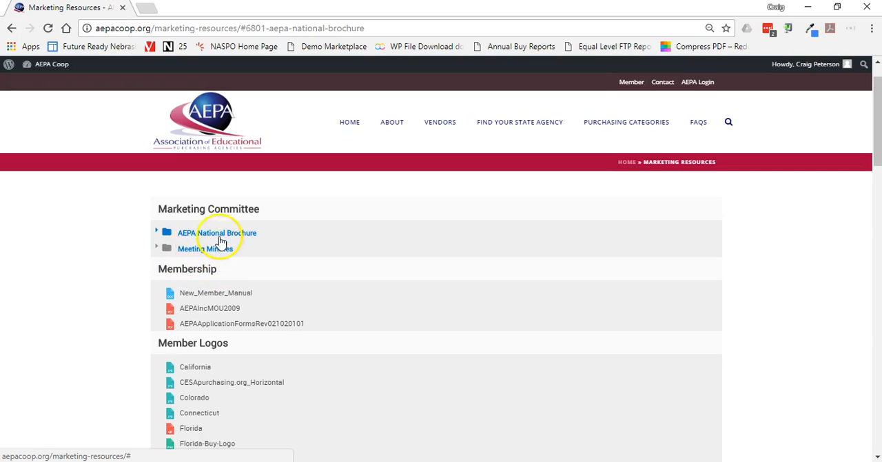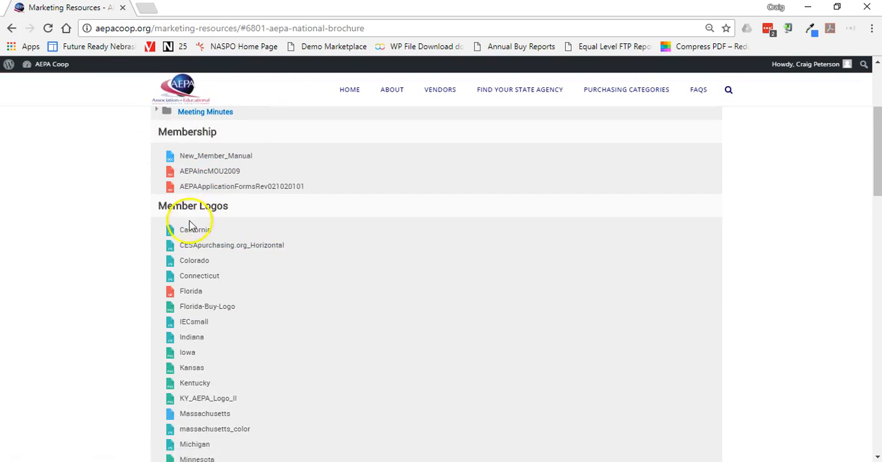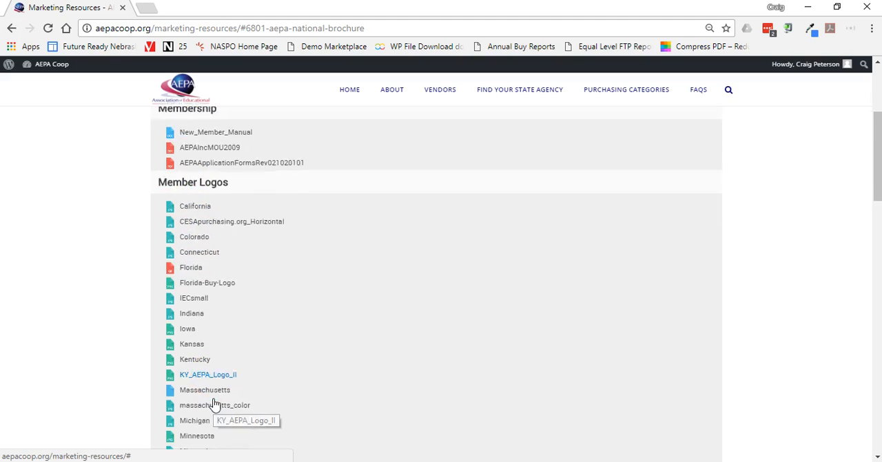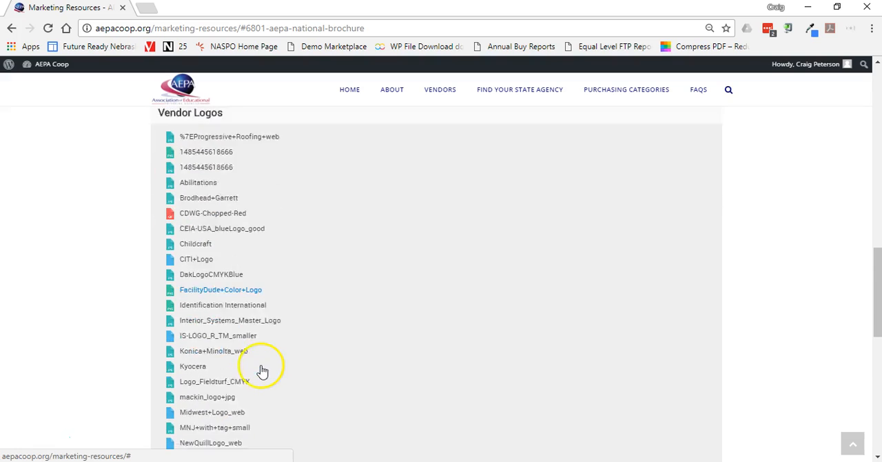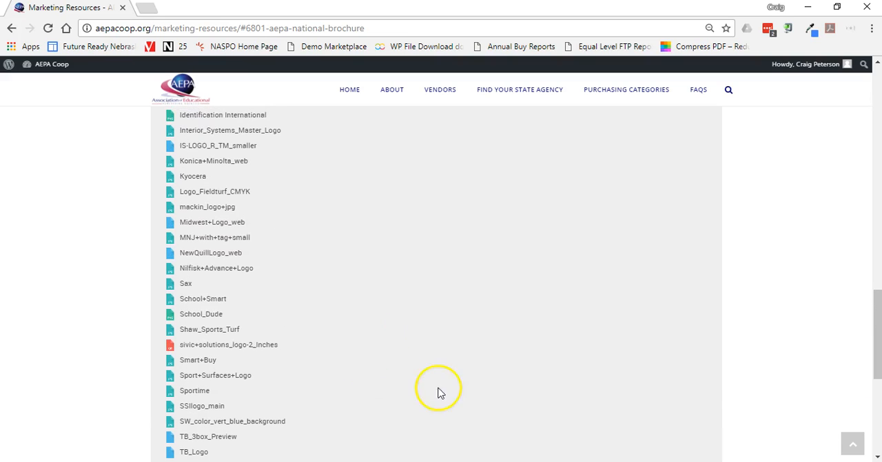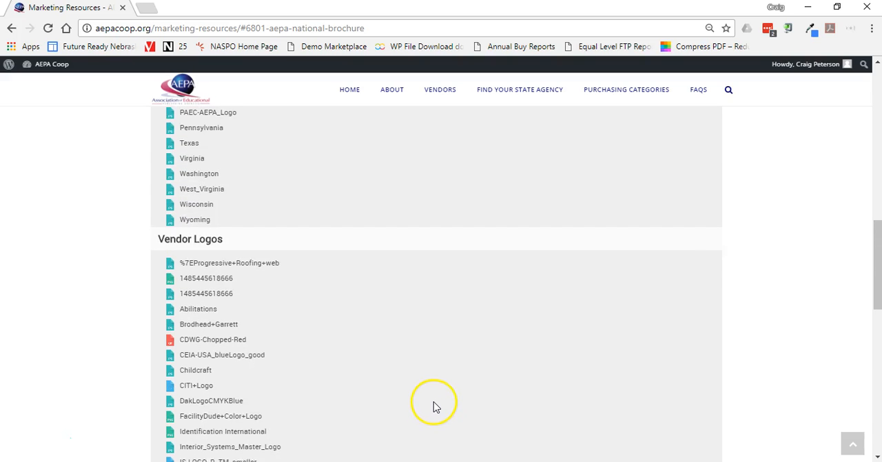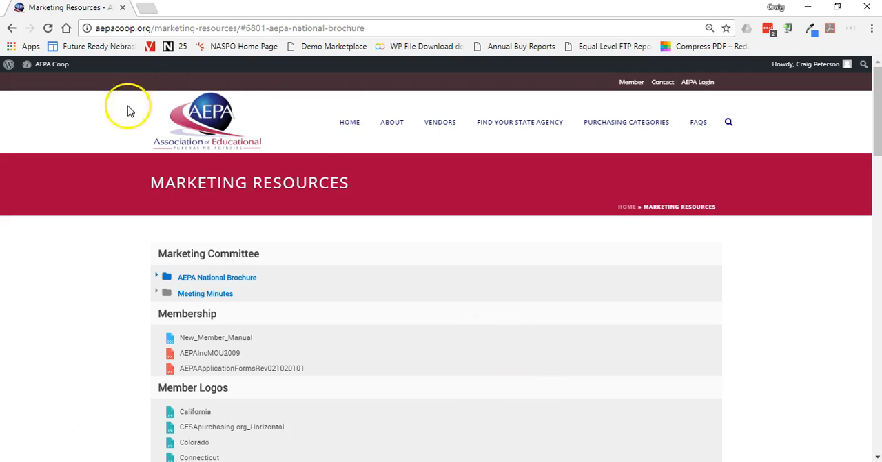But the meeting minutes for the marketing committee are listed here. We see membership, but then we see the member logos listed here, and if I scroll on down, we'll also see the vendor logos listed. So those are all available. As we get new vendors, we need to get those logos updated from them. So if you're the one receiving those logos, forward those on to Michelle, and we can get those added to the website.